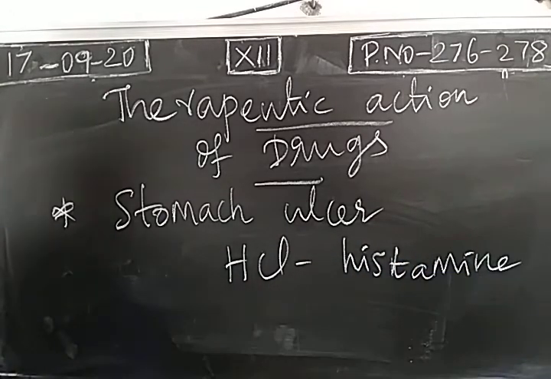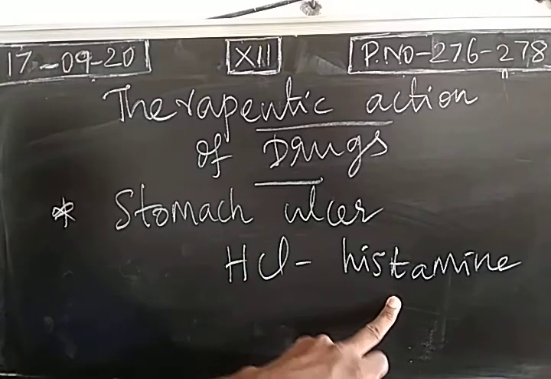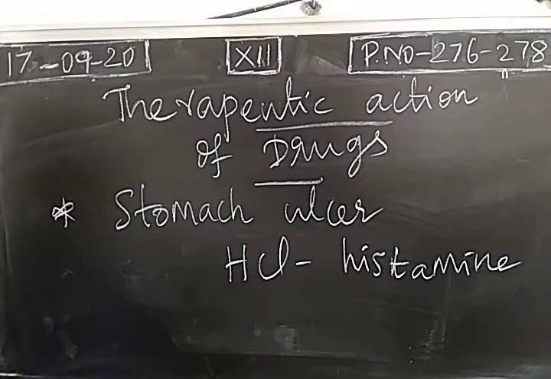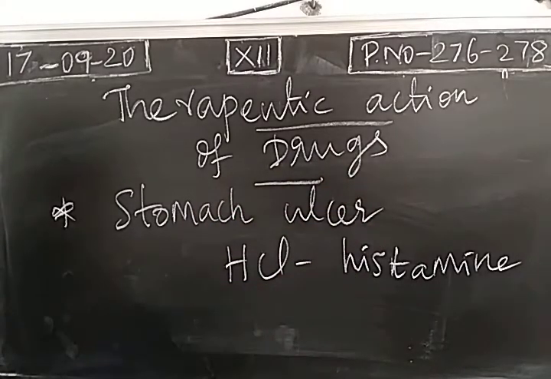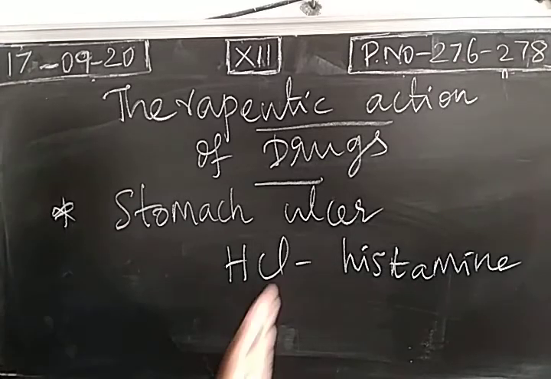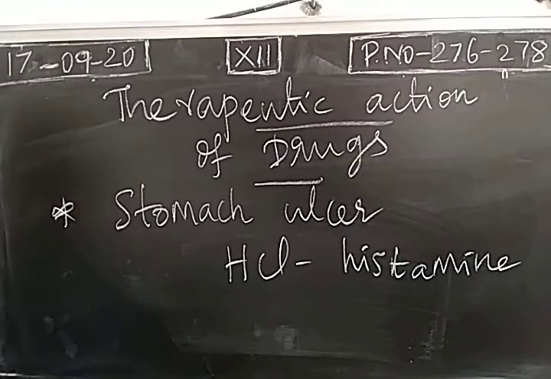This is responsible for the secretion of hydrochloric acid. When we have more hydrochloric acid, it leads to ulcer, a burning sensation in the stomach. So when we inhibit histamine, the secretion of hydrochloric acid can be prevented. Based on that, we have to design the drug.